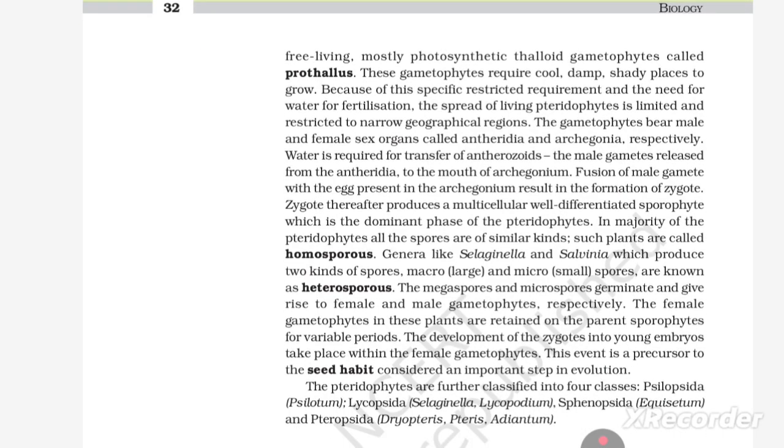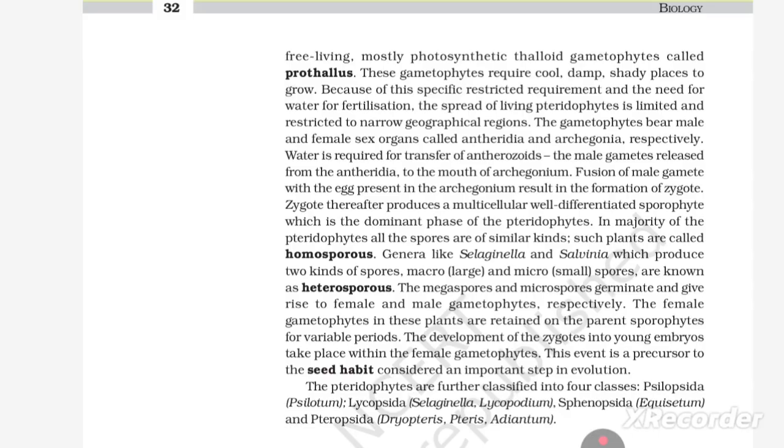The gametophytes bear male and female sex organs called antheridia and archegonia respectively. Water is required for transfer of antherozoids, the male gametes released from antheridia, to the mouth of the archegonia. Fusion of the male gamete with the egg present in the archegonia results in formation of the zygote. The zygote thereafter produces a multicellular, well-differentiated sporophyte which is the dominant phase of the pteridophytes.